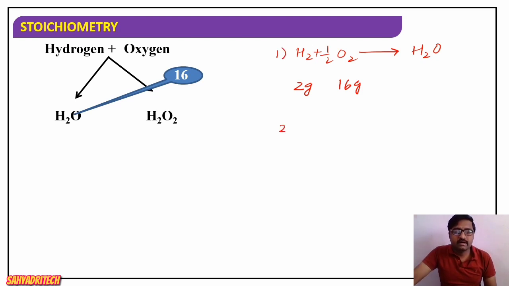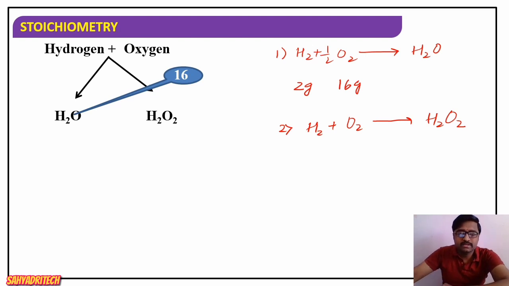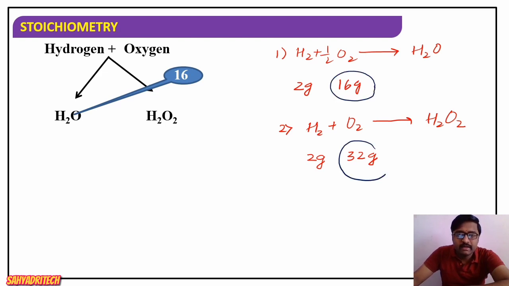Then if I consider formation of hydrogen peroxide, H2 plus O2 gives rise to H2O2. Now here hydrogen, how much? 2 gram. O2 means it is 32 gram. So now what I'm specifying is these masses. I considered only hydrogen and oxygen. When two elements combine to give two or more than two types of compounds, H2O is one type of compound, and H2O2 is another type of compound.